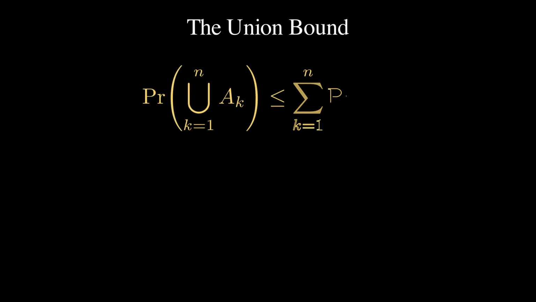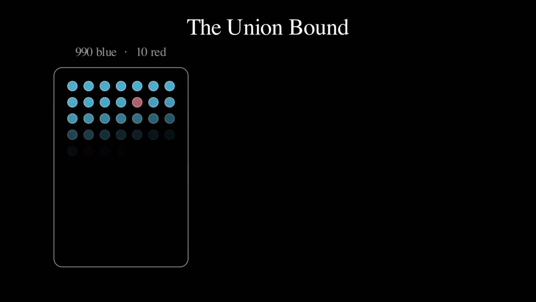Sometimes the intersections are hopelessly hard to compute. Then we settle for a bound. Drop the subtracted overlap terms from the union formula and the right side can only grow, so the probability of a union of events is at most the sum of their probabilities. Applied repeatedly, a quick induction, this gives the union bound, also called Boole's inequality, for any number of events. Here it earns its keep.